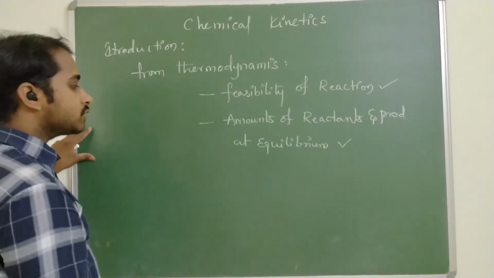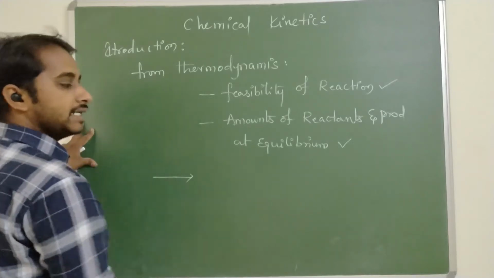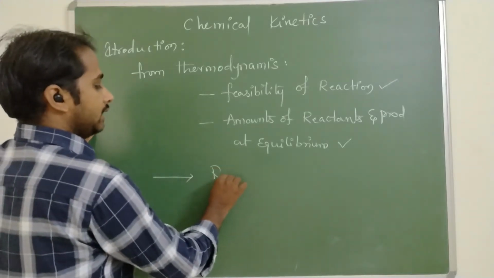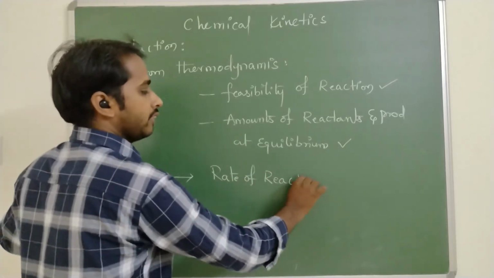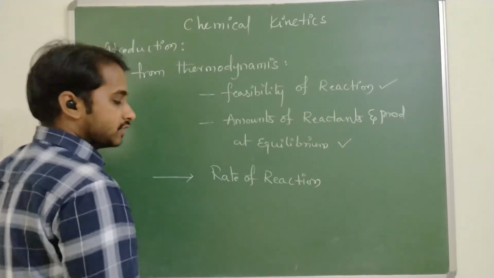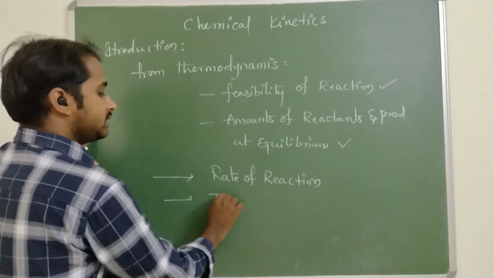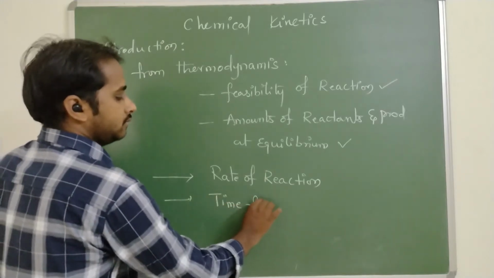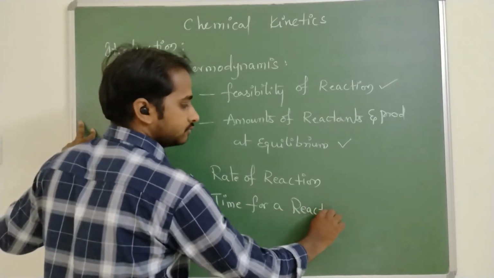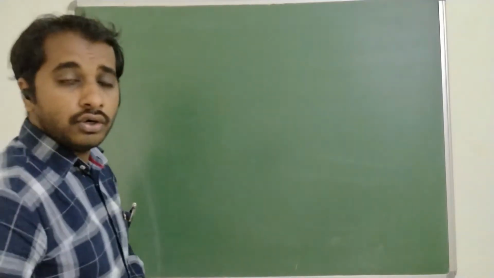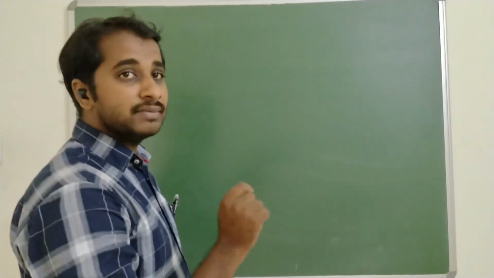But from thermodynamic principles we cannot study the rate of a reaction, how much time is taken for a particular reaction. All these questions are answered by chemical kinetics.